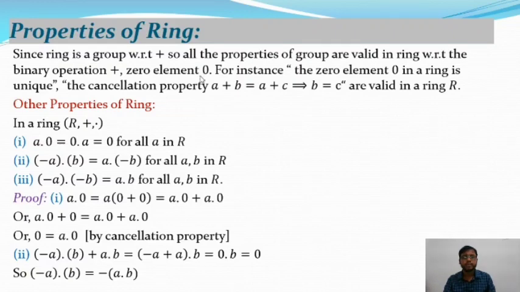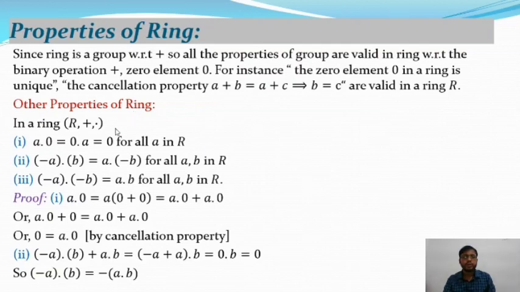The zero element is denoted by 0, and the zero element in a ring is unique. The cancellation property, a plus b equals a plus c, implies b equals c, is valid in a ring R, where R is the set of real numbers. And other properties of a ring R, plus, dot: plus and dot are two binary operations, plus is addition and dot is multiplication, and R is the set of real numbers.